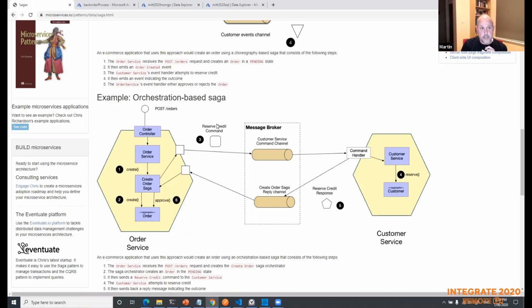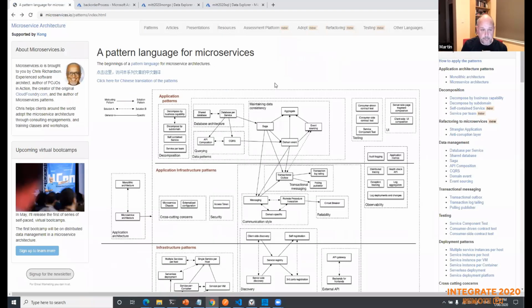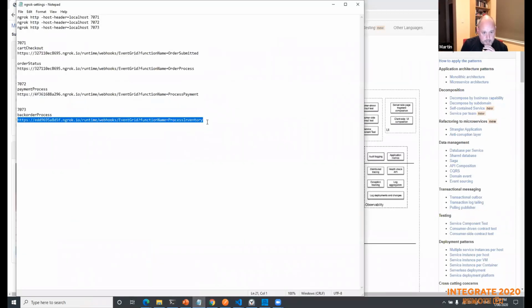But I'd certainly urge you to go to this site and have a play around and look through, because it's a really, really good site and gives you some great ideas and pointers as to what you can do with things. But what I wanted to do is show you how you create one of these services.